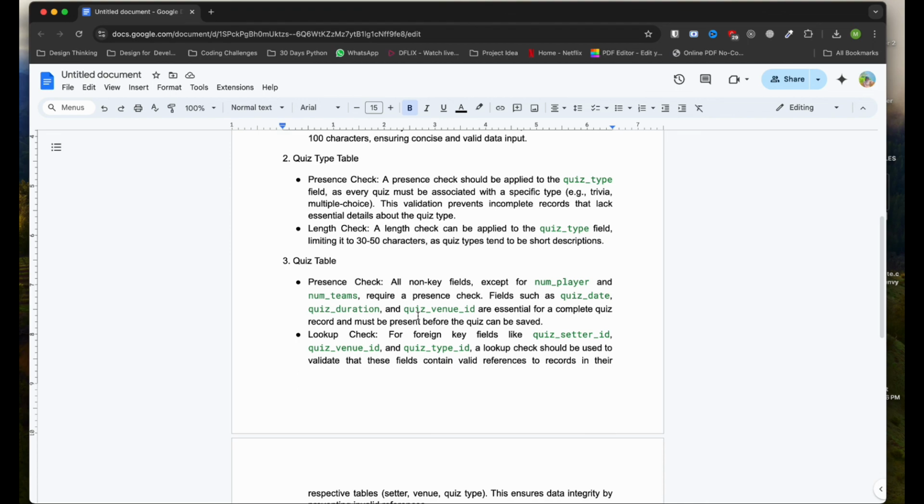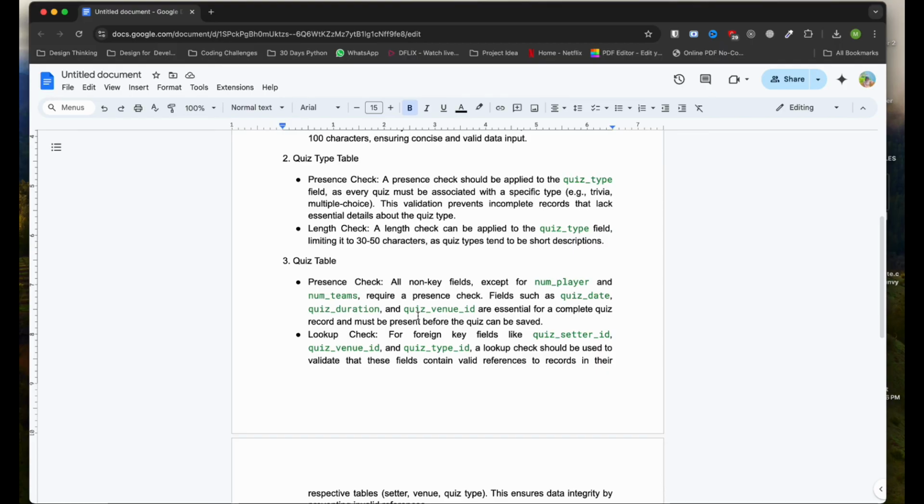Then we'll move to the quiz table. So first of all, I try to add the presence check. So what fields will be suitable for the presence check, which are number of players, number of teams. Require a presence check. Fields such as quiz day, duration and venue are essential for a complete quiz record and must be present before the quiz can be saved.